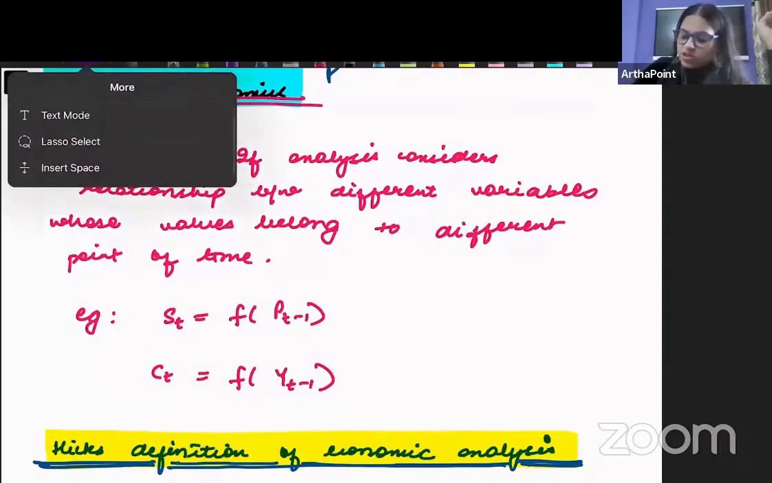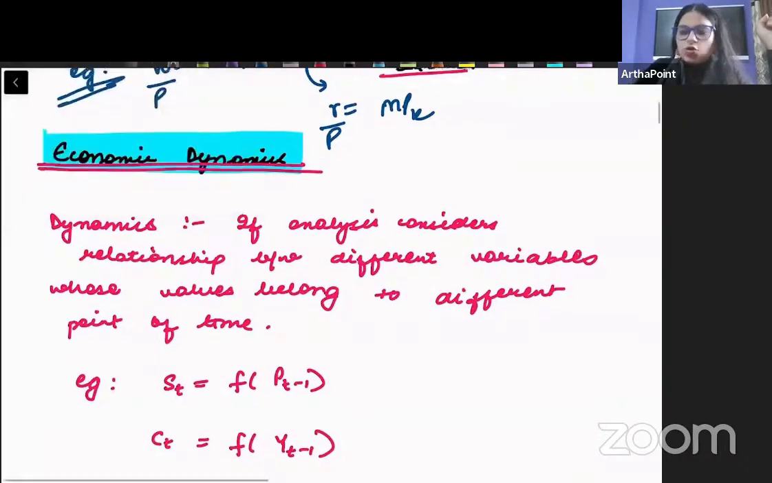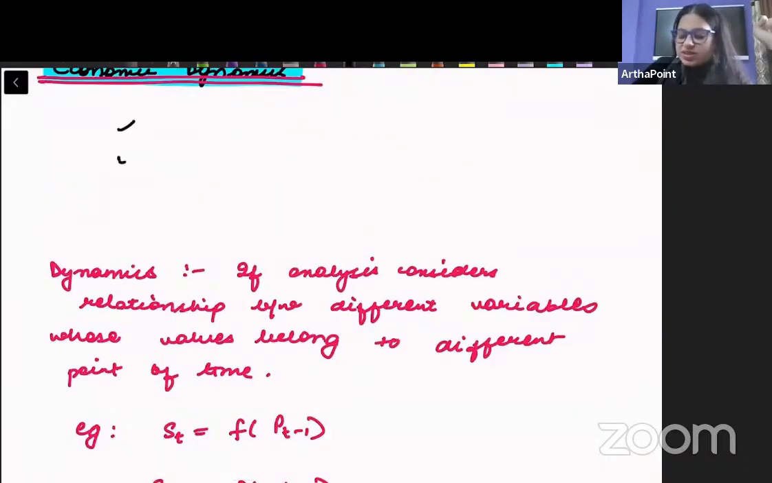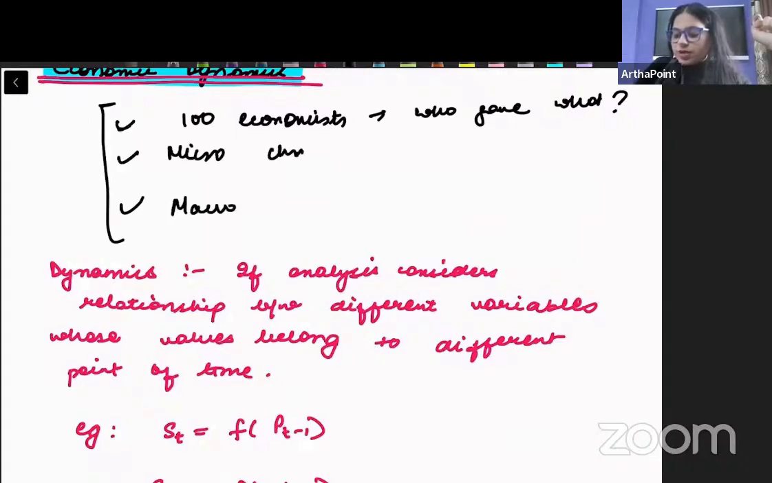So before I deep dive into this, if you look into the portal, you will see these 3 videos are important. One will be a video on 100 economists, who gave what. This is important, very important, because you have to remember at least these 100 economists, who gave what. For example, if I ask you who gave innovation theory, you should know Schumpeter gave innovation theory. That's the first thing. The second thing is, I have prepared a chronology on the theories of micro and macro.